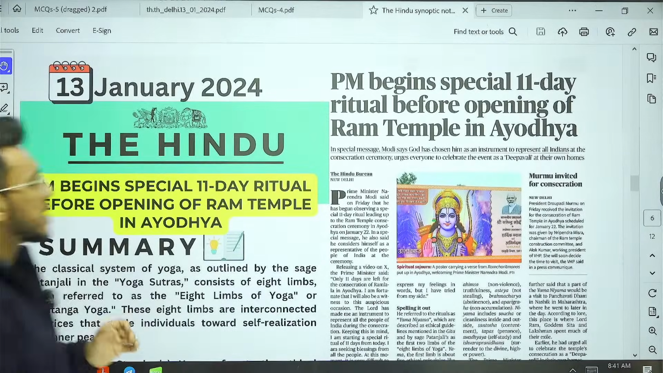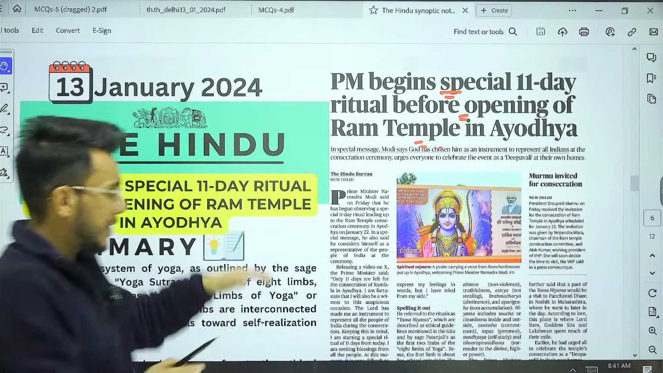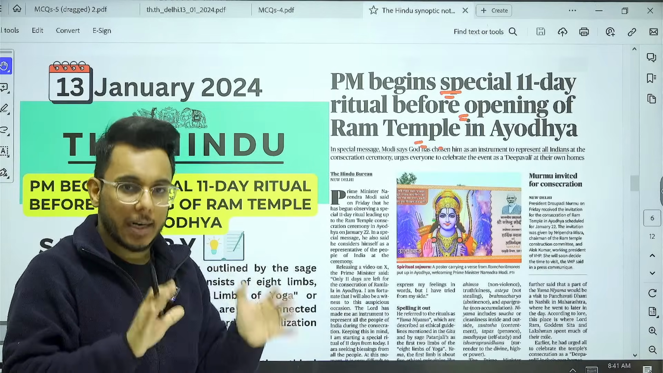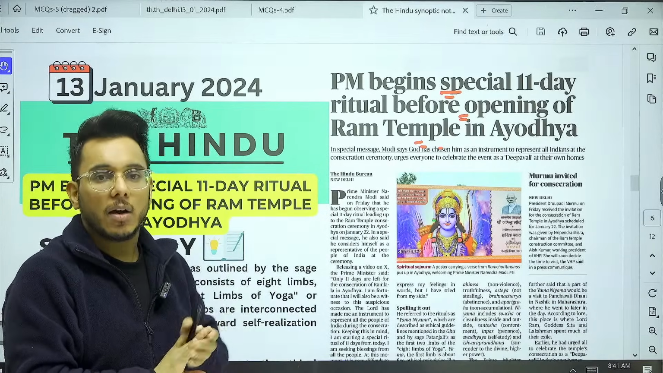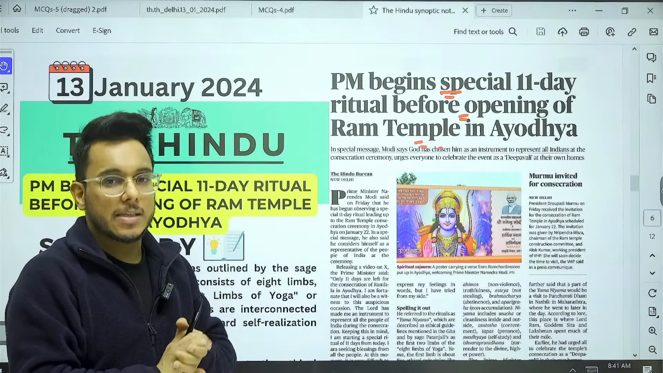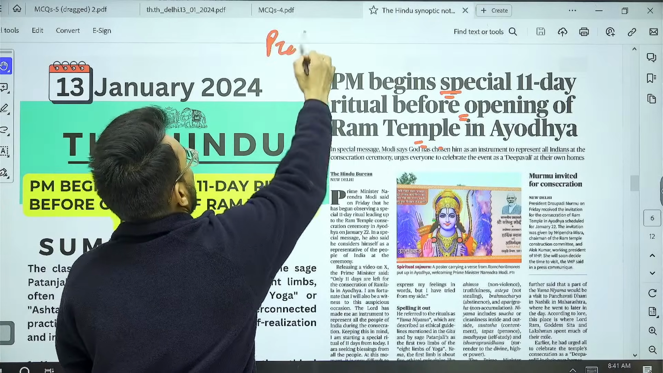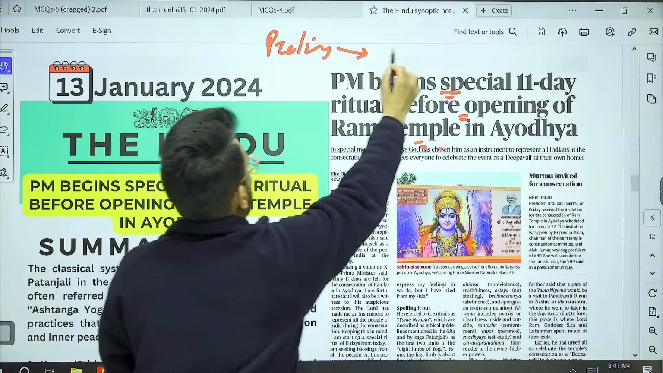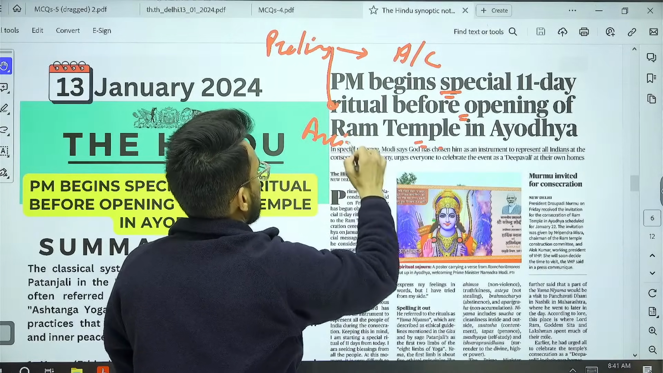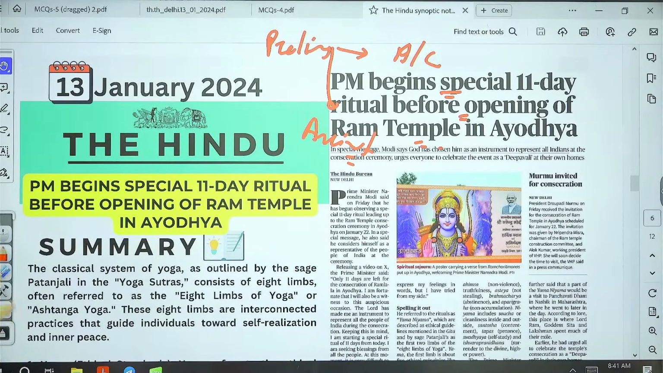PM begins special 11-day ritual before opening of Ram temple in Ayodhya. Now guys, I always say that these types of articles are actually not that important, but here for our ancient history, there is one important dimension being discussed in this article. So the article will become important in prelims, from the point of view of art and culture, ancient history. Let's discuss what I am trying to talk about.